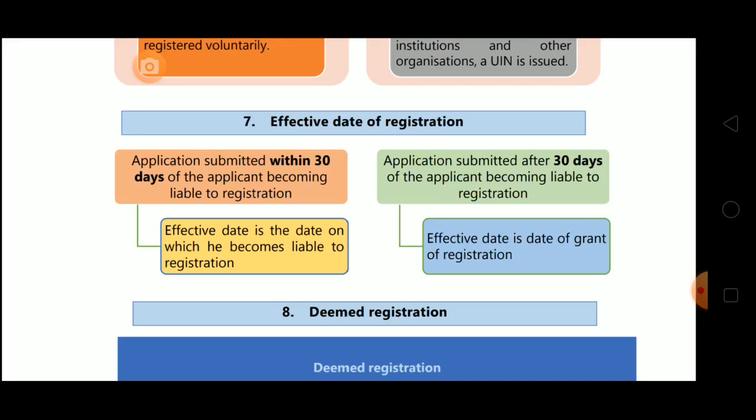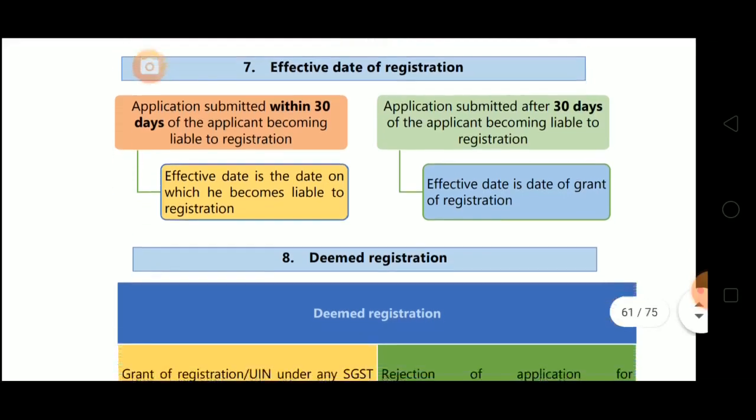Suppose the person becomes liable to registration on 1st April, means on 1st April his limit exceeded, and if he applies for registration within 30 days, then effective date will be 1st April. Okay. Now, application submitted after 30 days of the applicant becoming liable to registration. If the person becomes liable to registration on 1st April, and the application is submitted on, suppose, 2nd May, then the effective date of registration in that case will be the date of grant of registration. When the registration is granted to that person, that will be the effective date and not 1st April.